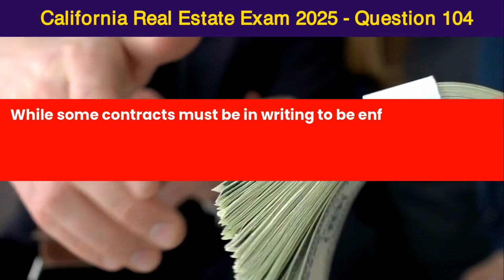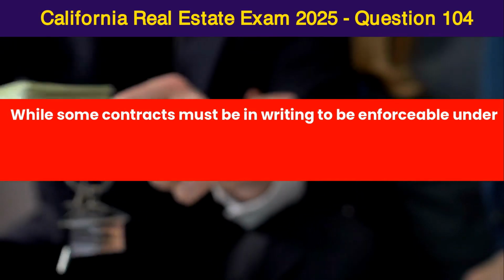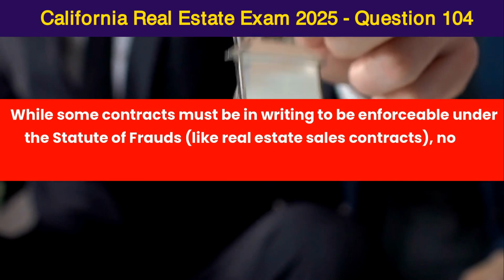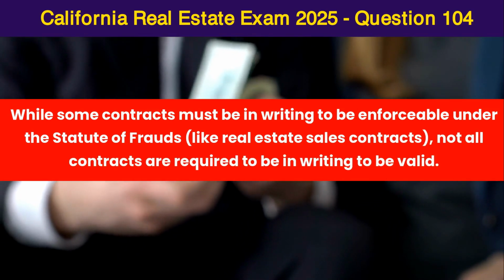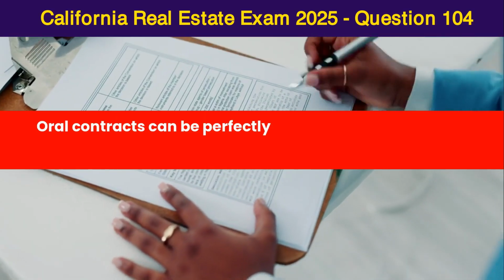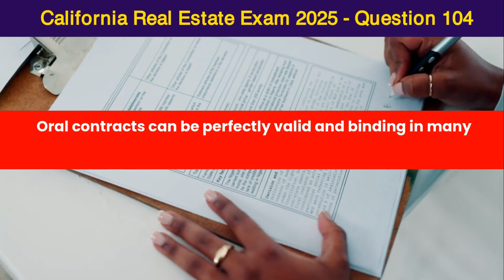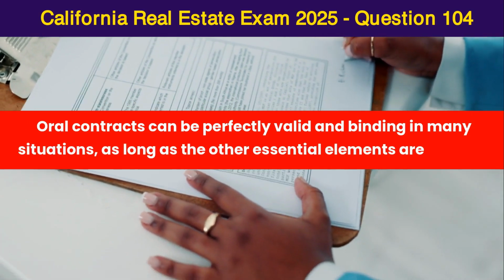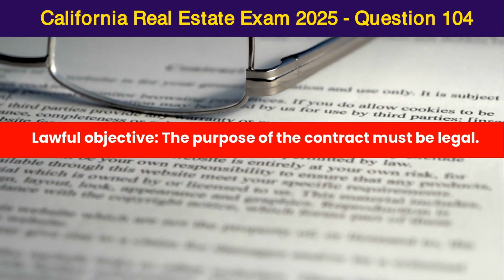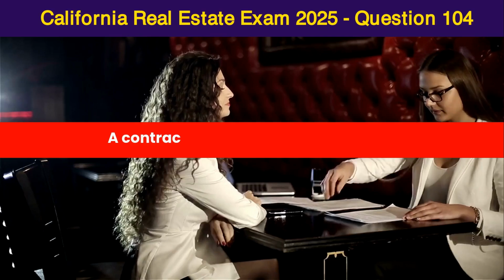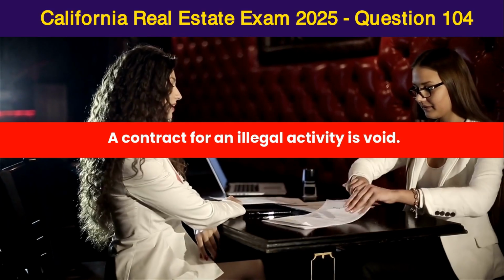While some contracts must be in writing to be enforceable under the statute of frauds, like real estate sales contracts, not all contracts are required to be in writing to be valid. Oral contracts can be perfectly valid and binding in many situations, as long as the other essential elements are present. Lawful objective: the purpose of the contract must be legal. A contract for an illegal activity is void.